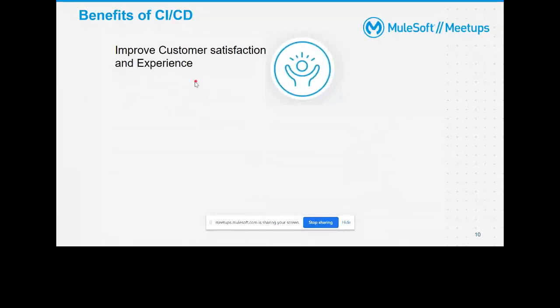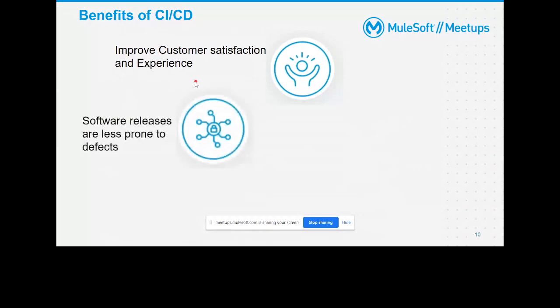Okay. Then the second point: software releases are less prone to defects. Why are we saying that? Because we are working on smaller chunks of the project, so we'll deliver something which is less prone to defects. Frequent software releases reduce the risks of releasing and also improve MTTD.